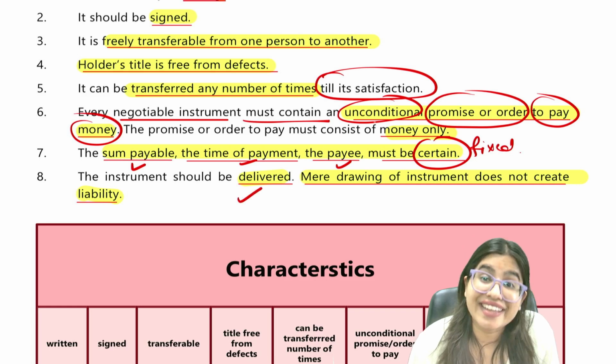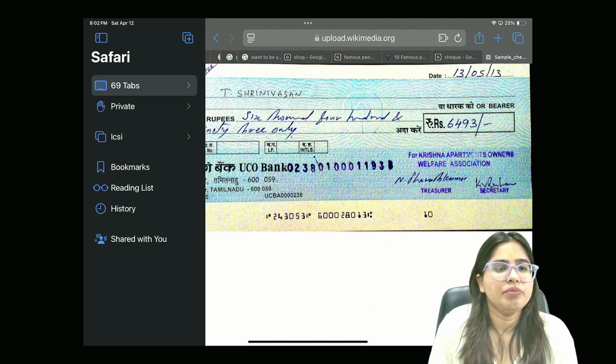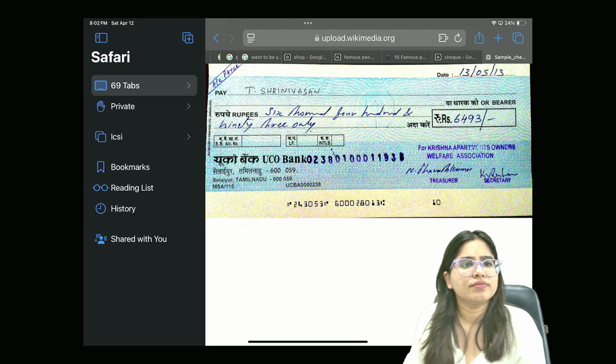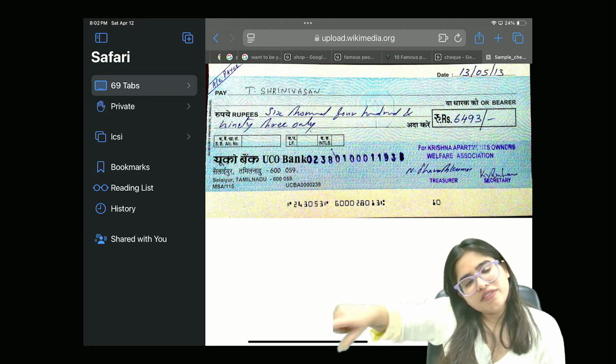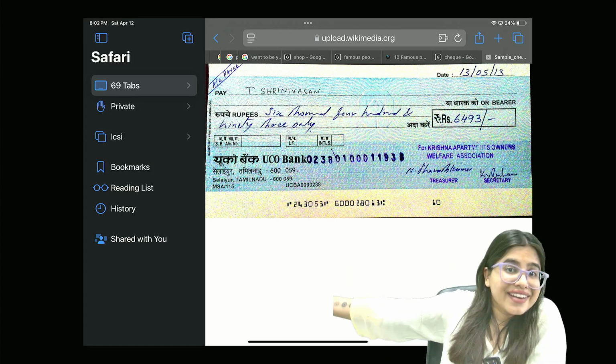Secondly, it must be delivered. Delivered means, for example, I made this check and I folded it and I kept it in my drawer. Can Srinivasan get the money, 6,500? Of course not, right? I have to deliver it.